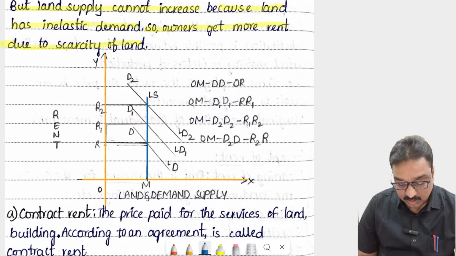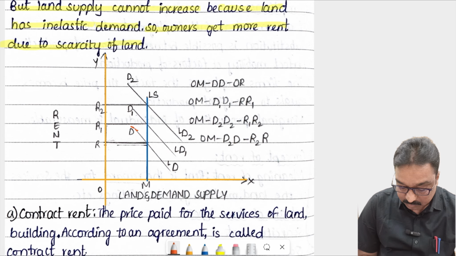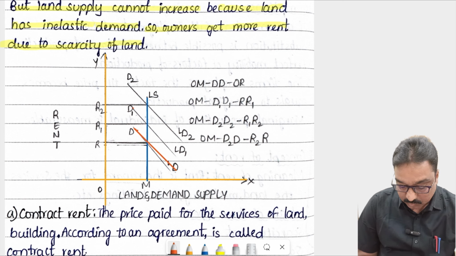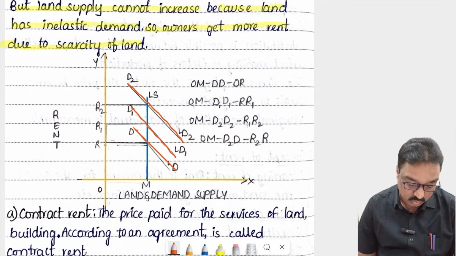LS is nothing but the land supply curve. This is called the land demand curve. DD is the land demand, D1 and D2.